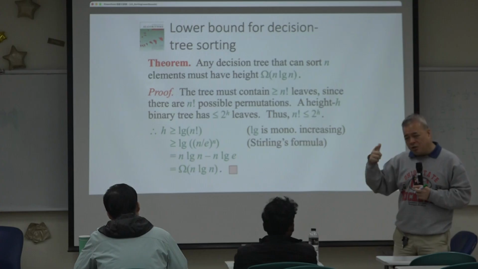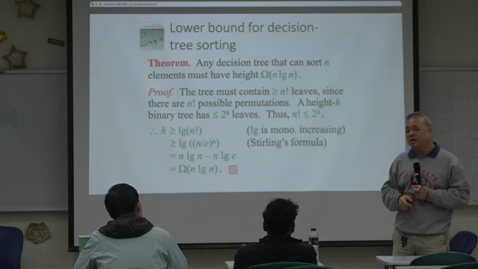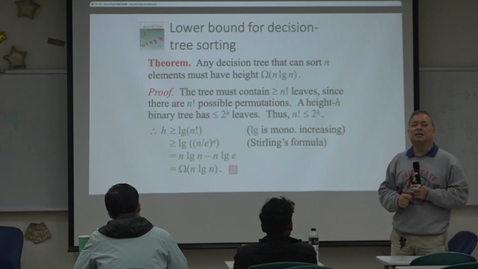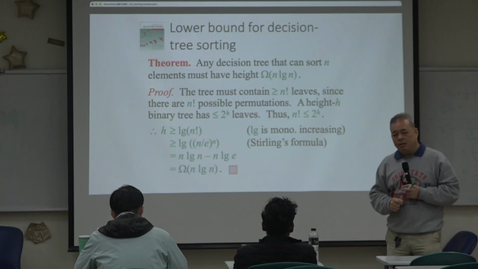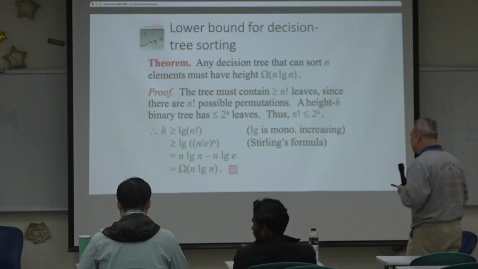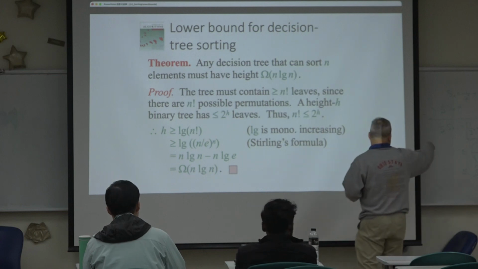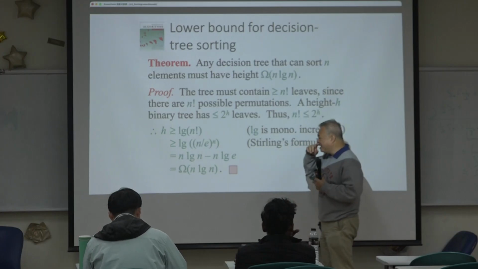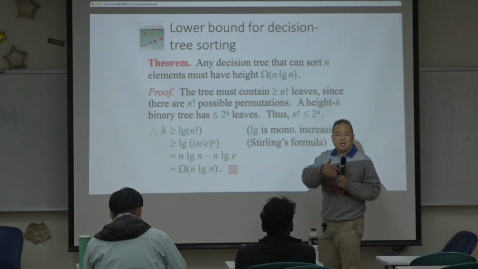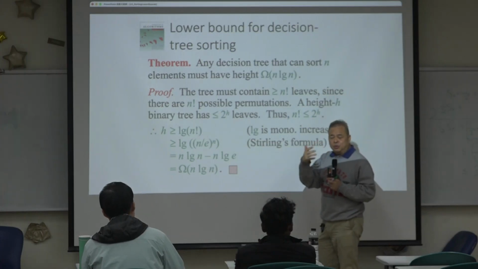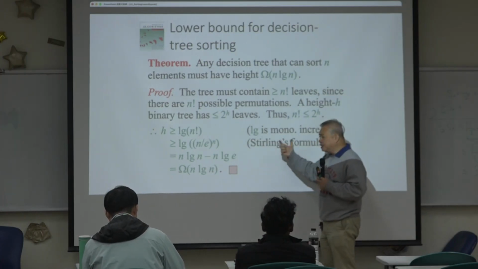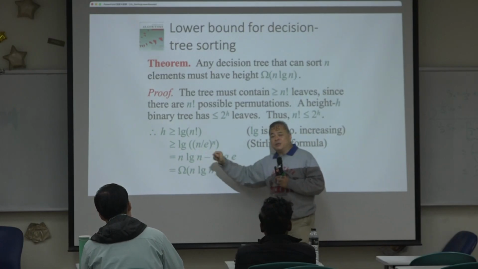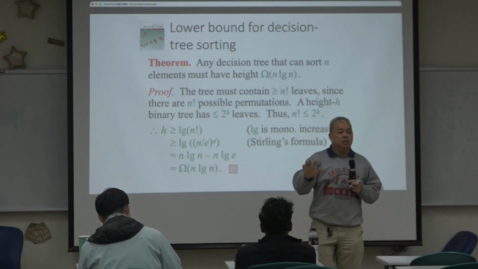If not, you can Google it. It's something that's supposed to be covered by calculus, but I don't have time, because this is not as easy as writing a few lines on a whiteboard. So you can Google Stirling's formula to understand why factorial n can be approximated by this one. But I will skip that here.